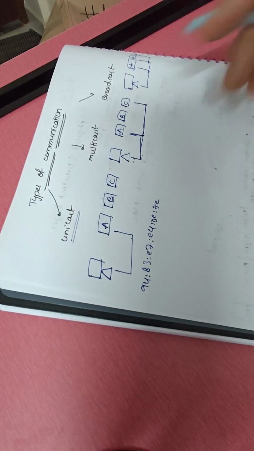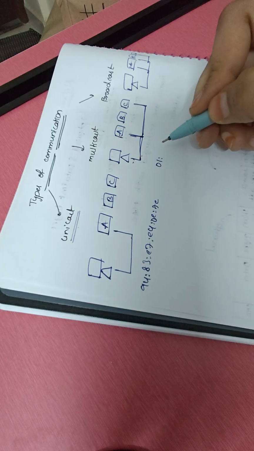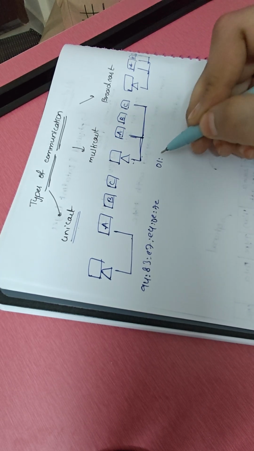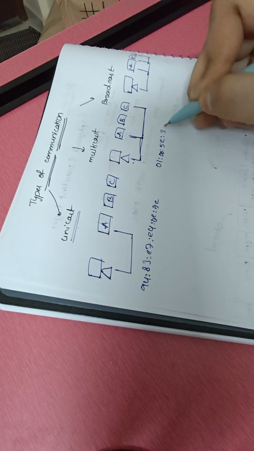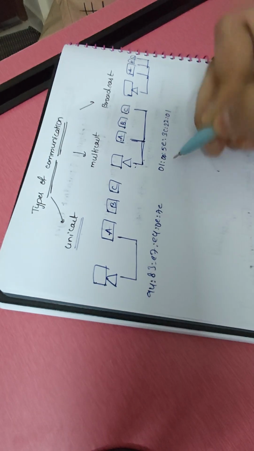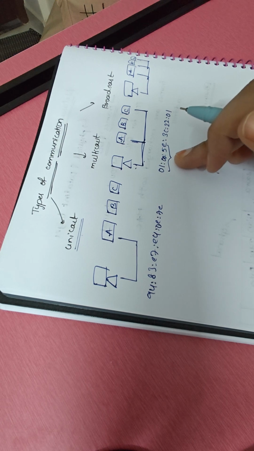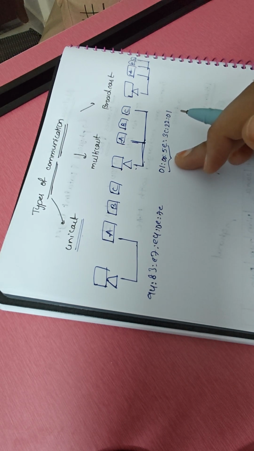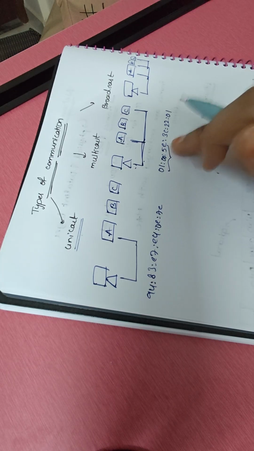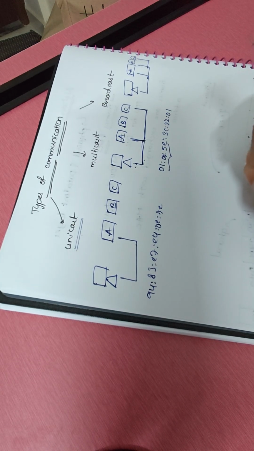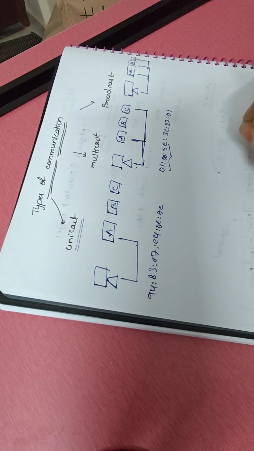To recognize this, the first three bytes of the MAC address are 01:00:5E. So a multicast MAC address will always start with 01:00:5E. Multicast MAC addresses can only be used as destination MAC addresses.